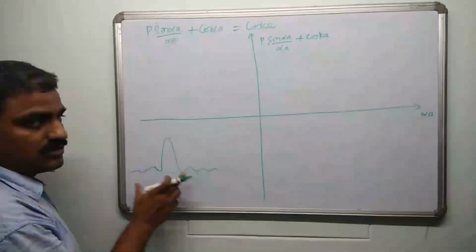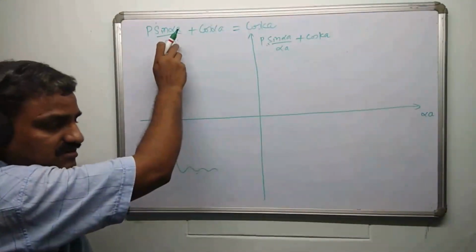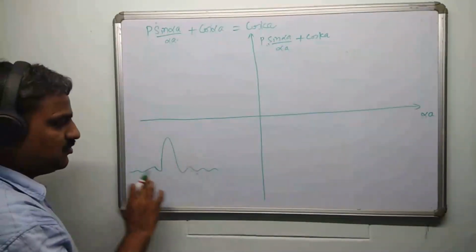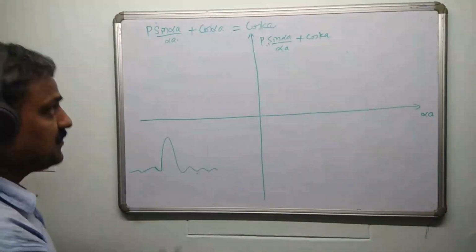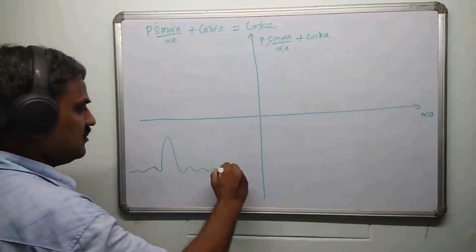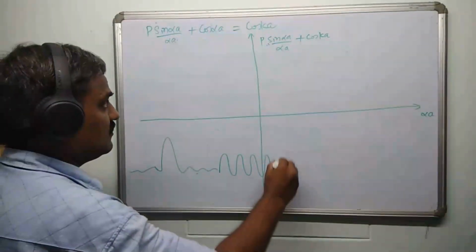It's a quickly dying out term. Only near alpha A equal to 0, this will be larger. As you go away from that, it falls very quickly. And if you plot this function, it is always an oscillating cos function, right?